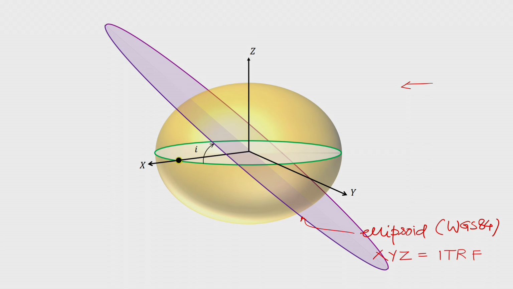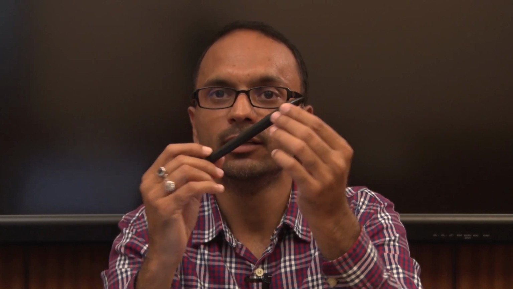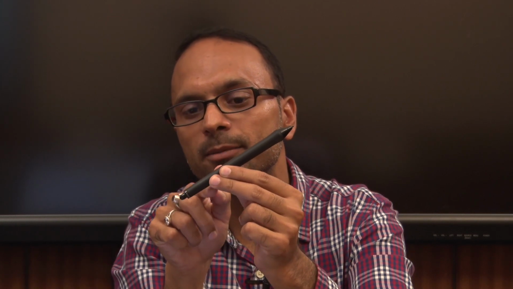Now, you can imagine there are two orbits like this, right? It could be another orbit like this, it could be another orbit like this, fine. So, you can imagine now that at a given inclination angle I, I can have this many orbits. Let us say this is an orbit. So, an orbital plane like this can be this way also, this can be this also, and this can be this also like this orbital plane. So, basically this orbital plane is making an angle I with respect to the equatorial plane, and that is why all these are different orbits although, but they have the same inclination, right.